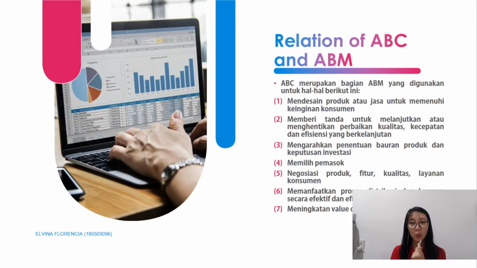And then the next one is the relation of ABC and ABM. ABM actually uses ABC as the source of information. ABC is also a part of ABM in doing the things listed below.